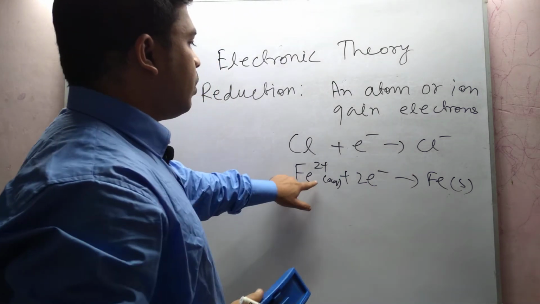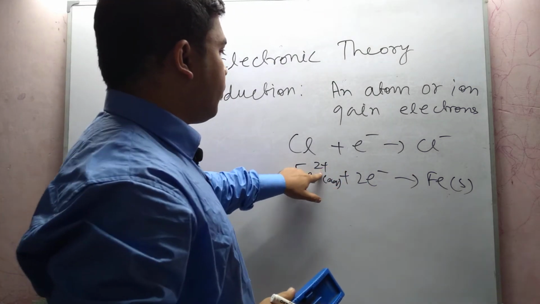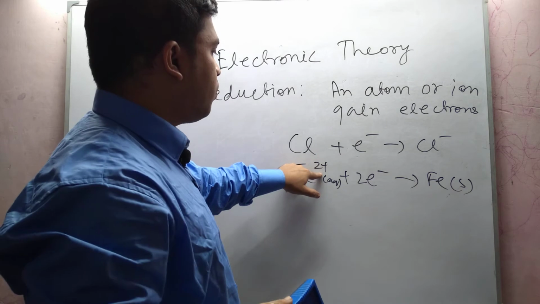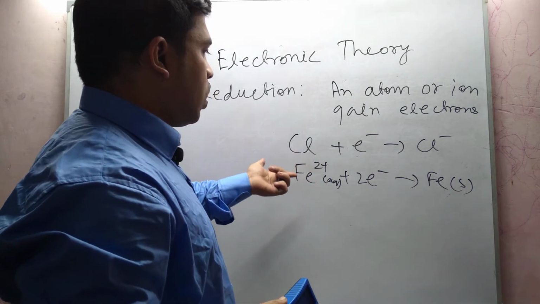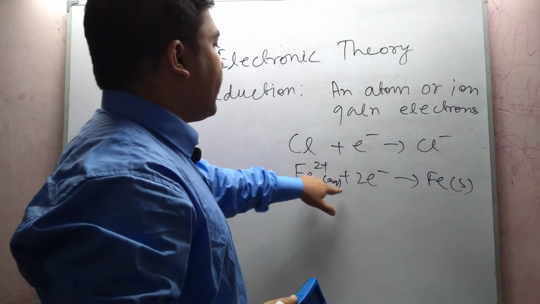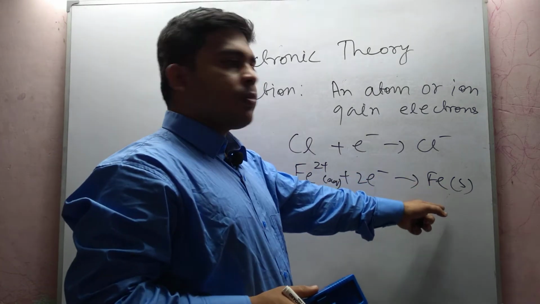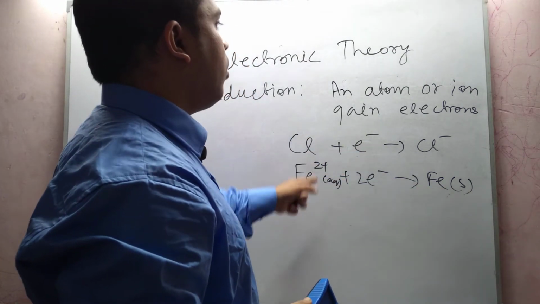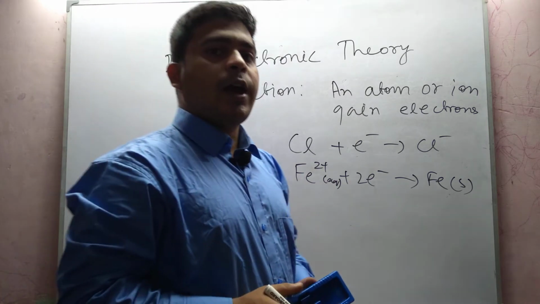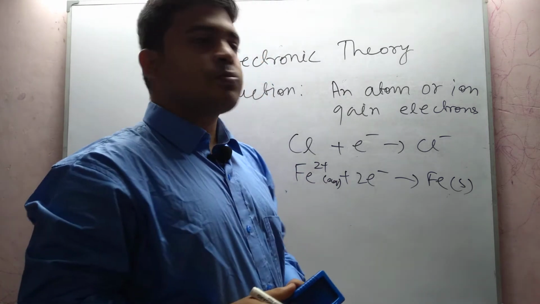So this one is gain of electron, because Fe2 plus has lost 2 electrons from its actual electrons, and it is getting 2 more electrons to convert to Fe. Here it is a gain of electron, and we call it reduction.